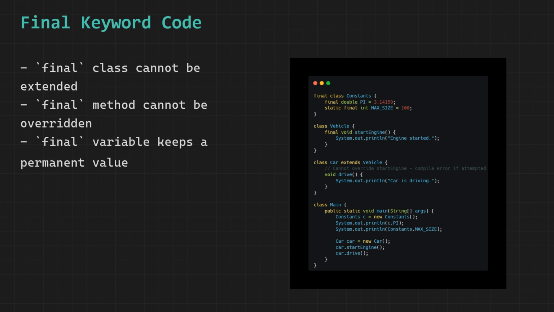This example brings all three uses of final together in one place. A final class that cannot be extended, a final variable that cannot be reassigned, and a final method that cannot be overridden.